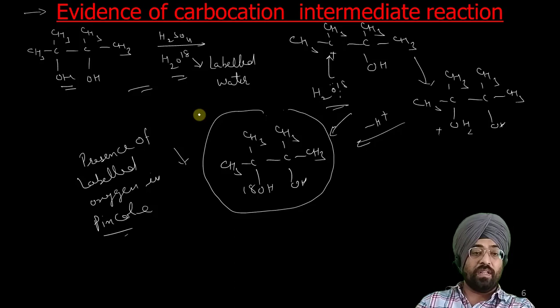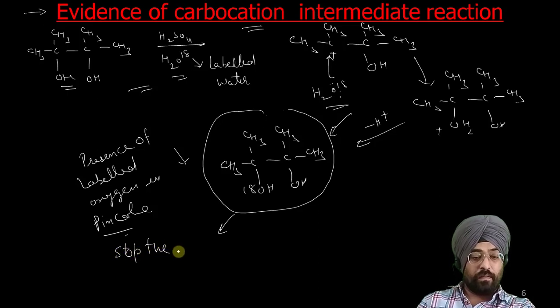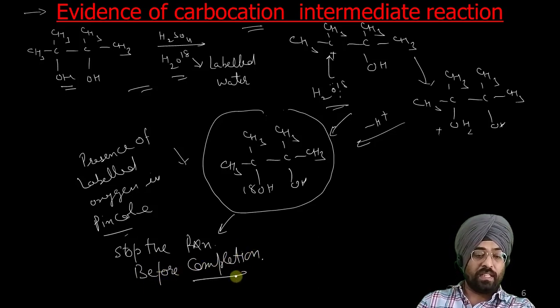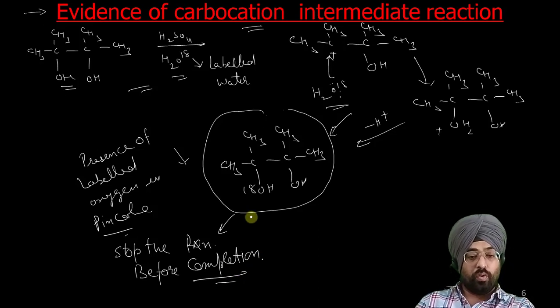So this step proves that the reaction has taken place through a carbocation intermediate. If this is obtained, we stop the reaction before completion. We have not allowed the reaction to go to completion.